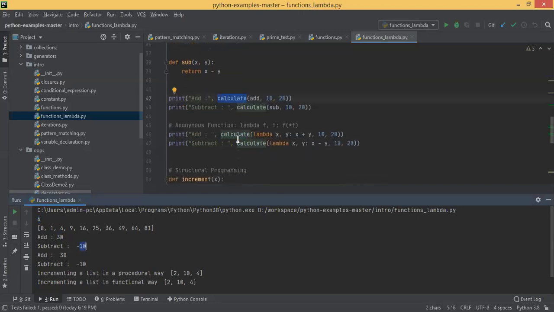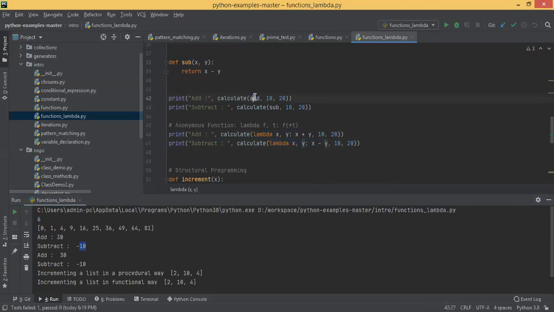Like that. So here you saw we are defining functions separately and passing them, but you can also opt for passing a lambda. You can see we have called calculate and passed a function, lambda x comma y, x plus y, then 10, 20, then lambda x comma y, x minus y, 10 comma 20. You can use both syntaxes.